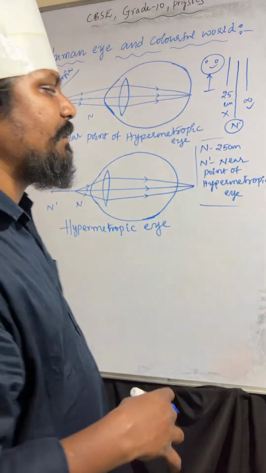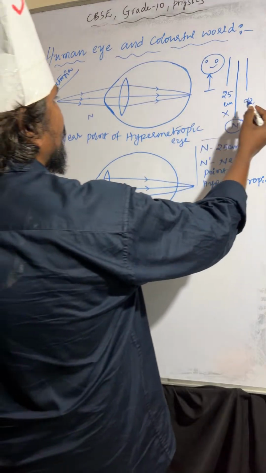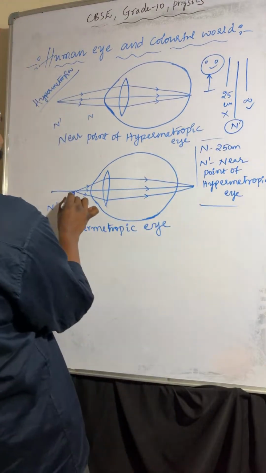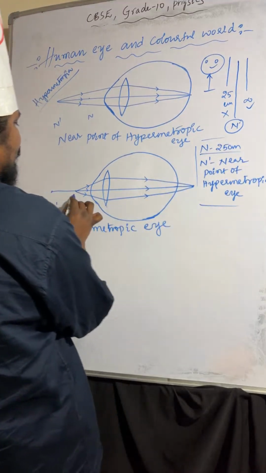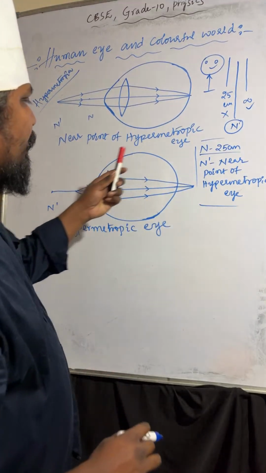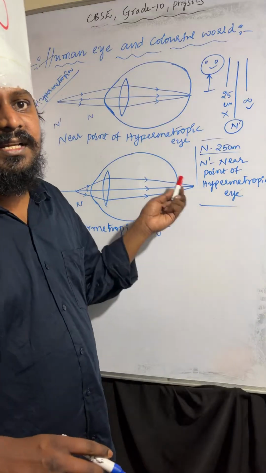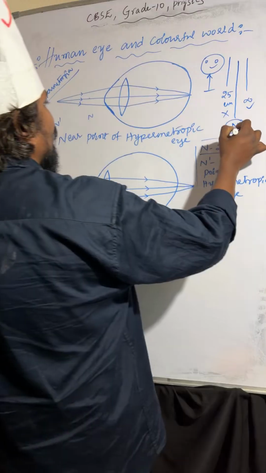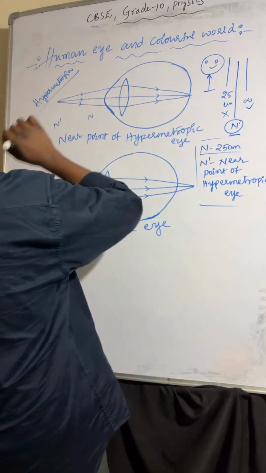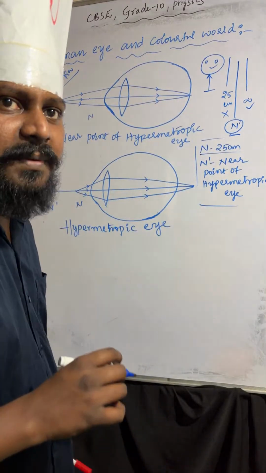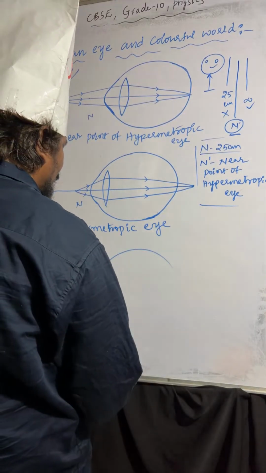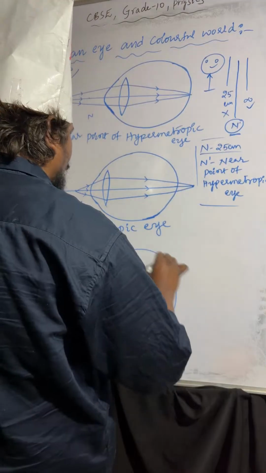Coming to correction part, so as I mentioned, this point you can't able to see. So there is a 25 centimeter. If the light rays are coming from this point, those light rays will meet beyond retina. So that's why you can't able to see this point. But if the light rays are coming from this point, you can able to see. That is the near point of hypermetropic eye. Now coming to the correction part.